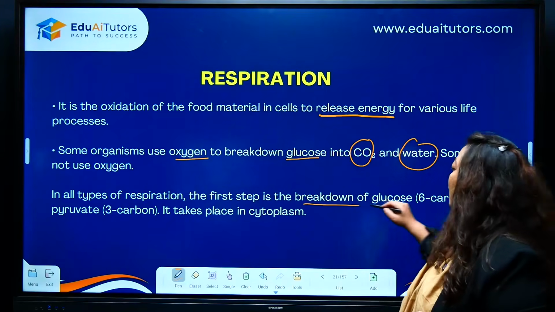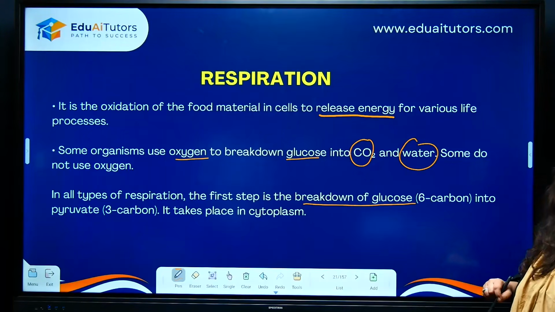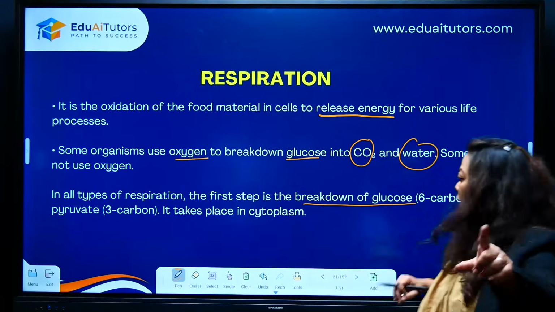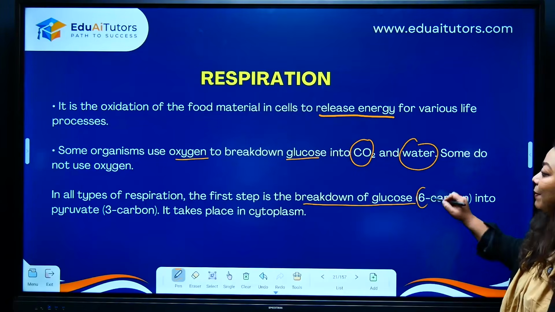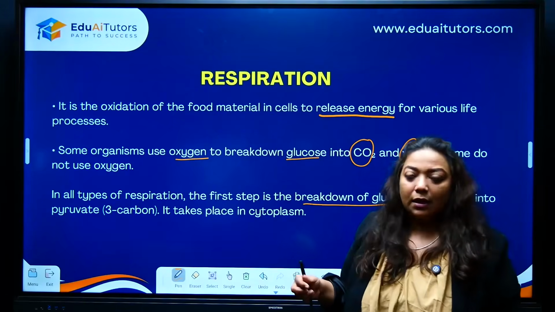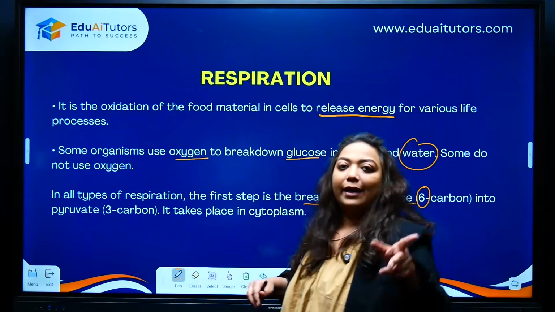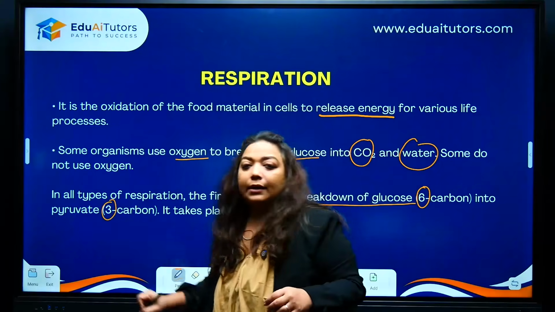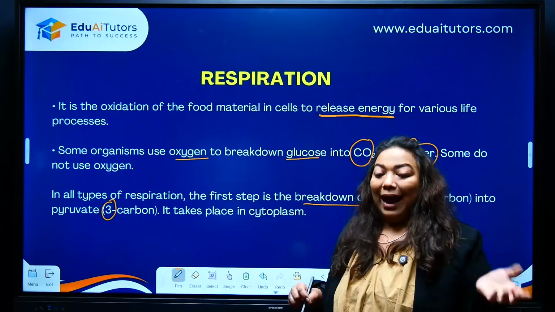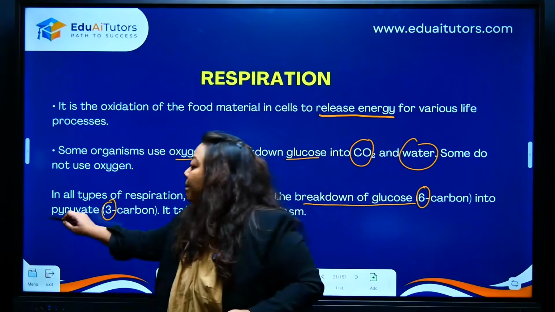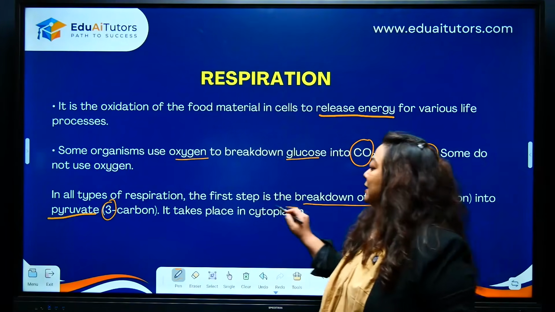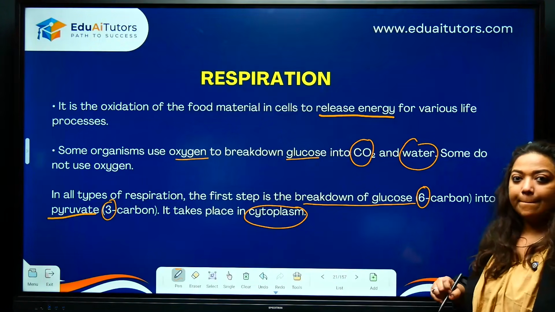Okay. Please remember, in all types of respiration, there are two basic types which you're going to see now. First step is the breakdown of glucose, because that's what your digestive system is sending, glucose. So this glucose, which has 6 carbons, will be broken down. Literally breaking down: 6 carbons, you divide it into 2, and you get 3 carbons each, and that 3 carbon compound is called pyruvate. Alright, so this breaking down is taking place inside the cytoplasm. Keep this in mind, children.